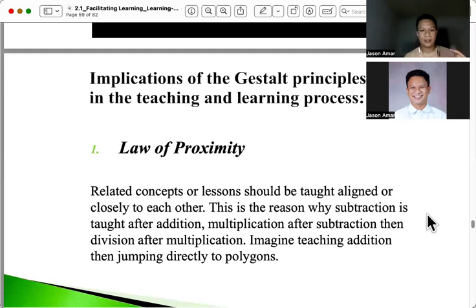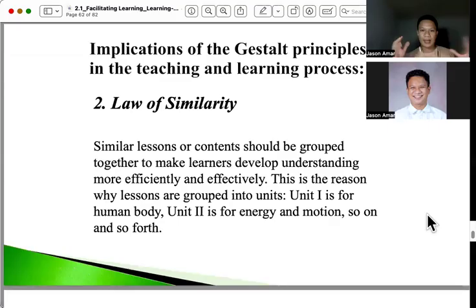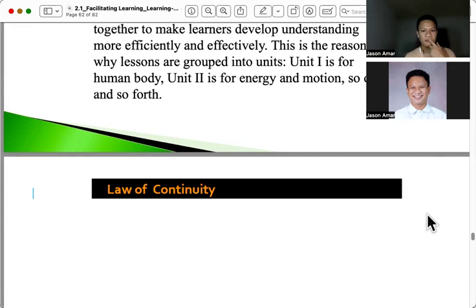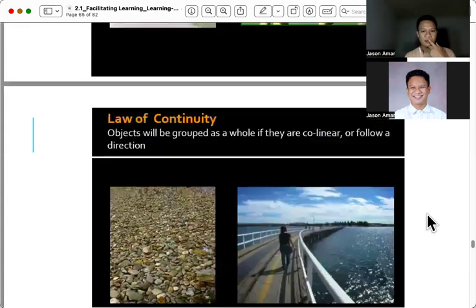Also, law of similarity, meaning lessons that are actually similar or familiar can be put into a set of units. I-group natin. Then another topic, another unit. Another topic, another unit, and so on and so forth. Okay? So if concepts are familiar, concepts are similar, we put it in one idea. The law of continuity, all right, we have their examples. You can just check that.